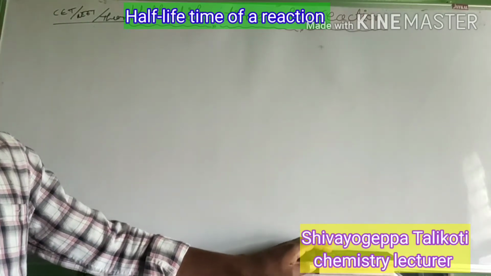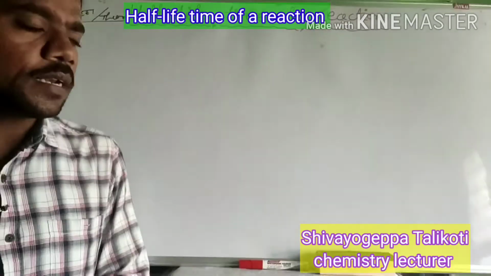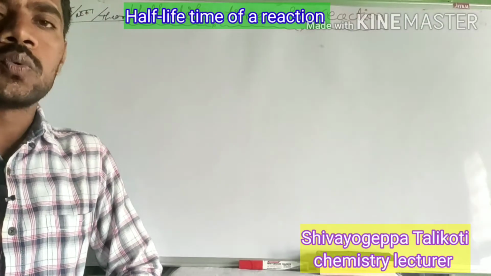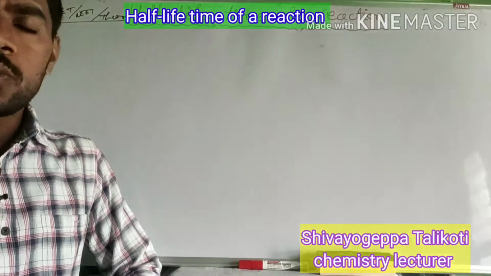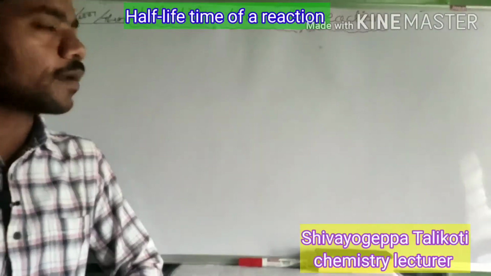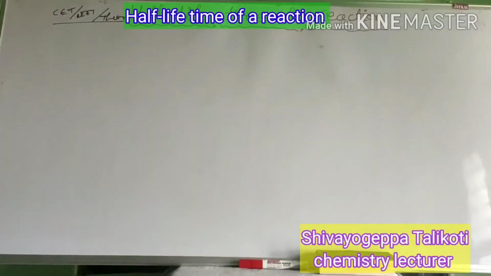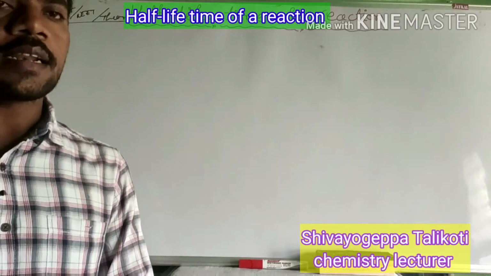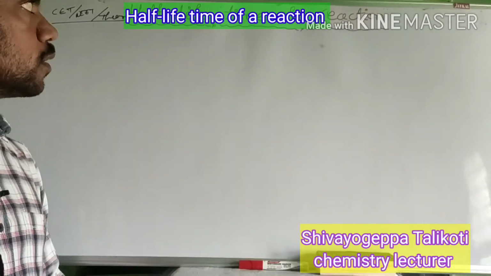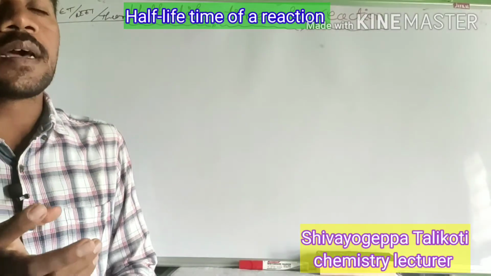What is the half-life time of a reaction? Why does this concept come? In order to know the rate at which reactions proceed, at what time or where it will proceed, in order to characterize the rate of chemical reactions, we have to bring one concept or one parameter.